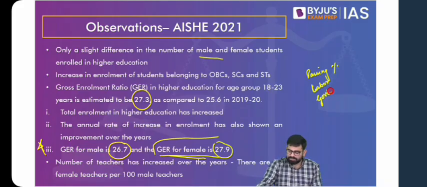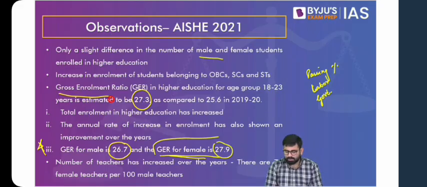Yes, so girls do not join the workforce, but they continue with education. And also, if someone is going for higher education, the chances are they're coming from a well-off family. And the average age of marriage has also increased. That is also another reason because of which girl students enroll more than boy students. So, what is GER? GER is the gross enrollment ratio that we were discussing during school education as well. Do we have to calculate it? Absolutely no.